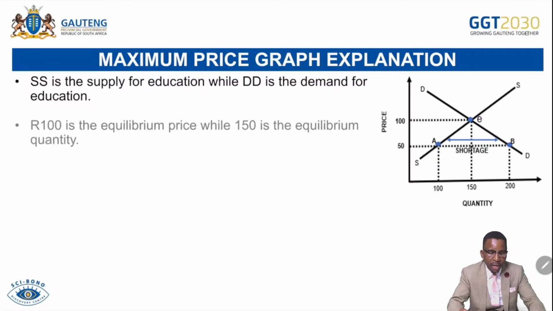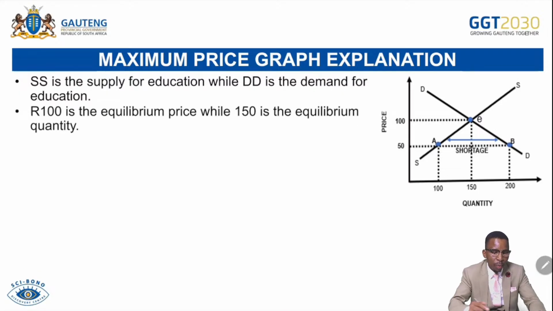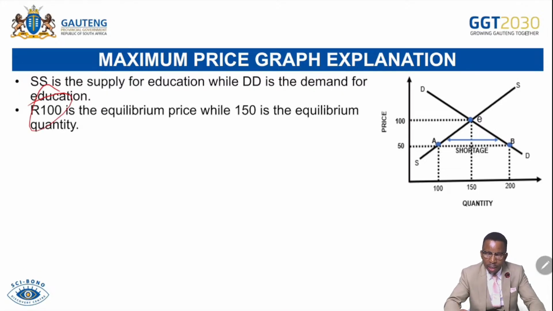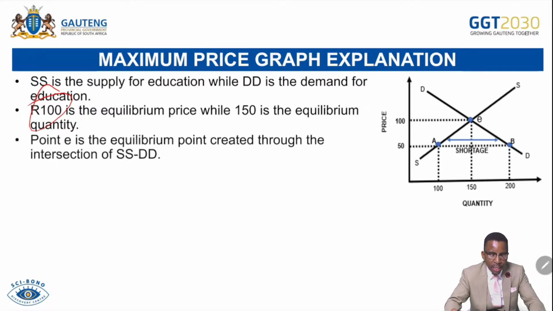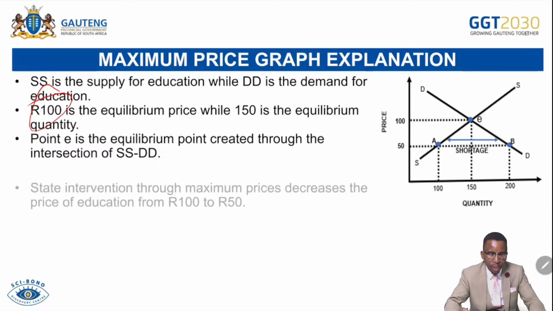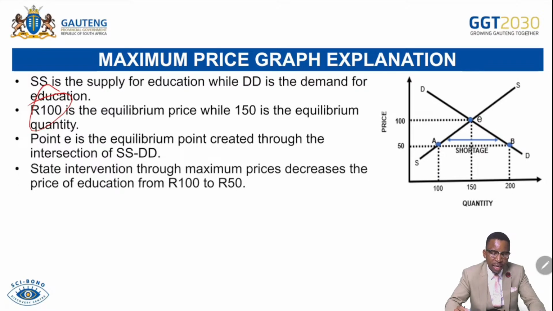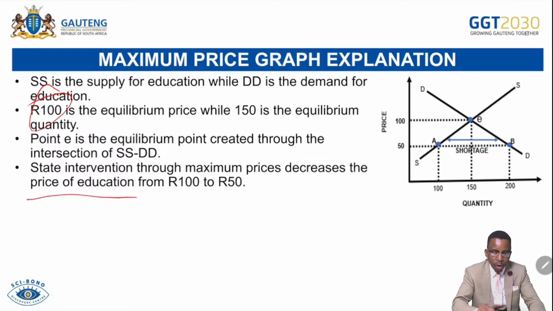SS is the original supply and DD the original demand. 100 is our equilibrium price, and 150 is the equilibrium quantity demanded at the market price. Point E is the original equilibrium, where there is intersection between SS and DD. State intervention through maximum prices decreases the price of education from 100 to 50.